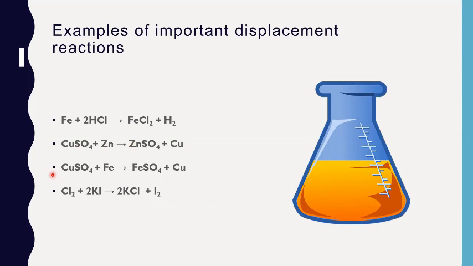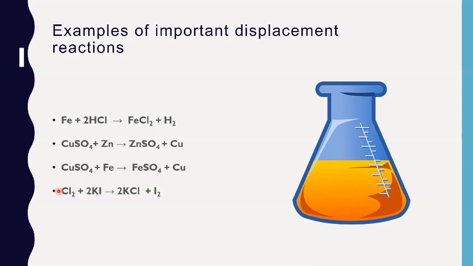Now let's consider another example. In this reaction, iron is more reactive than copper. As a result, iron will displace copper from copper sulfate solution and form iron sulfate and copper. In the beginning of the reaction, the color of the solution is blue due to copper sulfate solution, but after the reaction, you will observe greenish color solution due to the formation of iron sulfate solution.